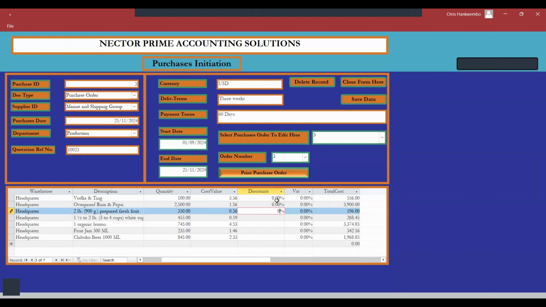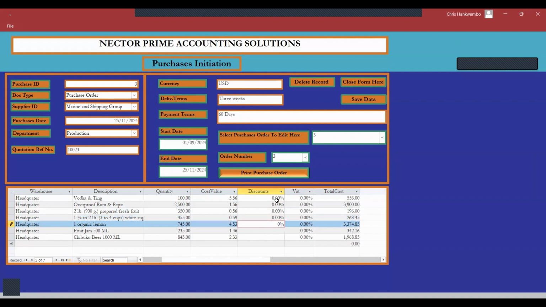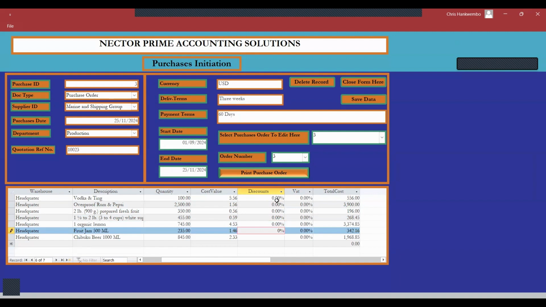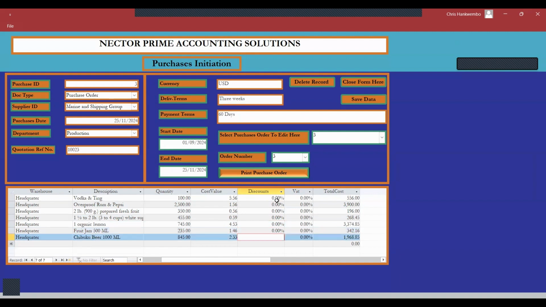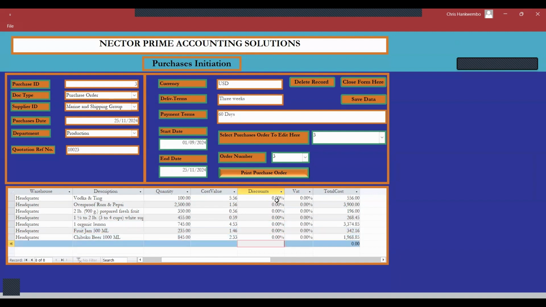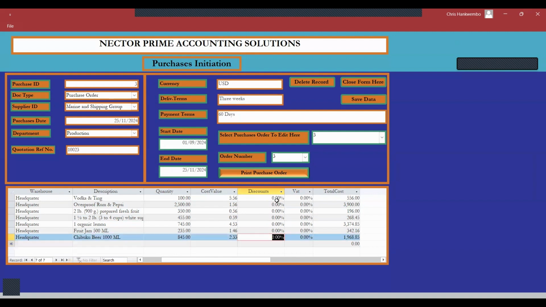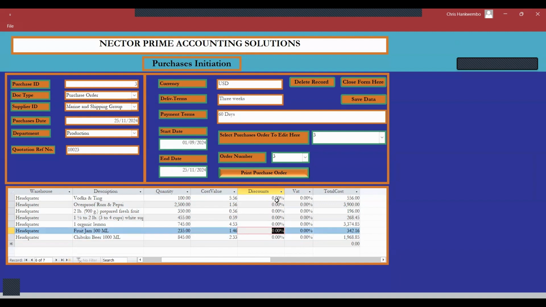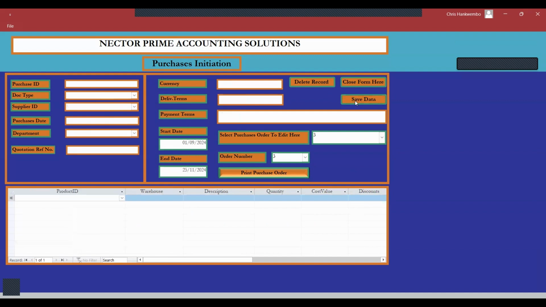Another 0 there, okay, 0 there, okay, 0 there, and 0 there. The reason why you are seeing it to be a little bit slow is because I'm using my phone, not a router. I'm using my phone to provide the internet and also the software itself. So that's why it's like this.